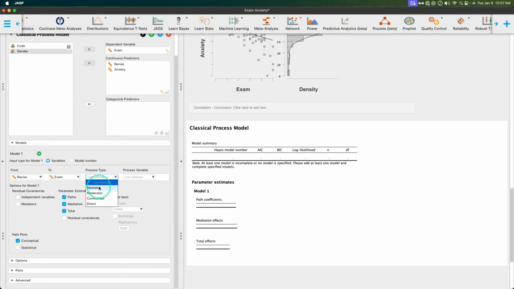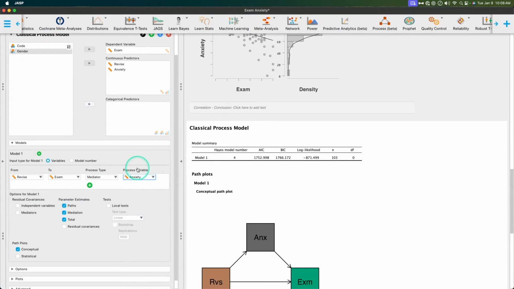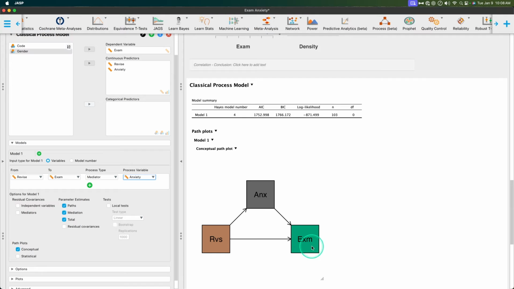Here, I'm just going to say test anxiety mediates somebody's ability to do well on a test, despite how much time they studied. And the process variable is going to be anxiety. And now you can see I can hit add here. But once I did all of that, it gave me everything that I needed for this particular setup, right? The conceptual path plot is the exact thing that you see up here, right? We're doing a simple mediation, but I can add in another one if I wanted to.